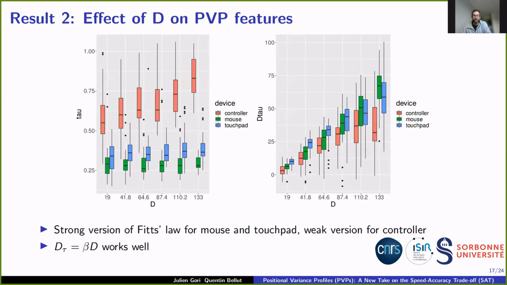We now come to the effects of D on PVP features. On the left, we have tau, the duration of the first phase, against D, and you see for the mouse and the touchpad, in blue and green, tau is almost constant, whereas for the controller in orange, tau scales a bit with D. That suggests a weak version of Fitts law for the controller and a strong version of Fitts law for the other two devices.